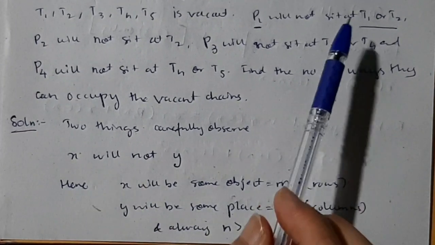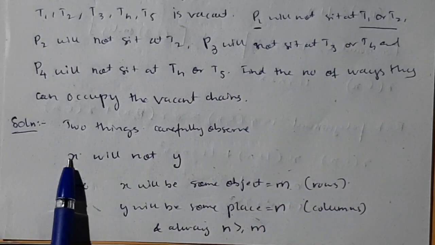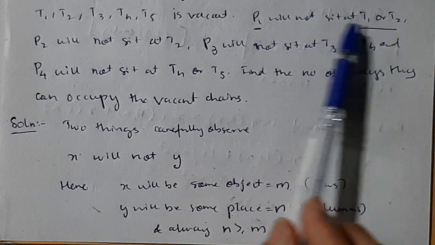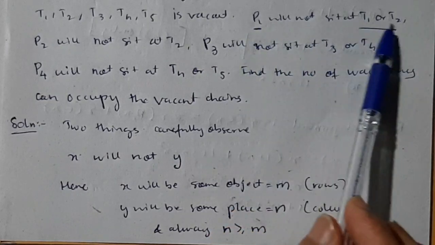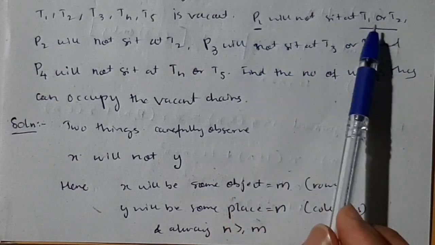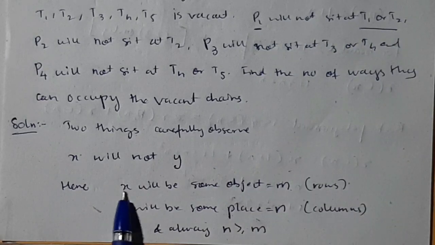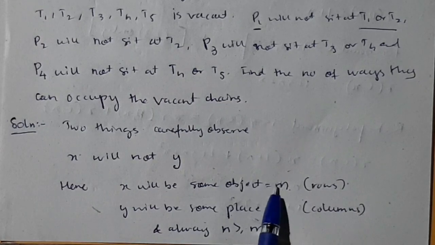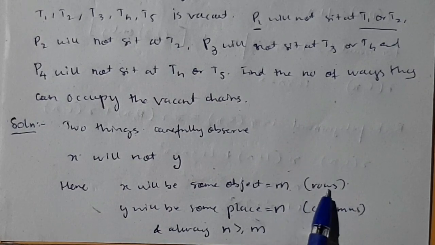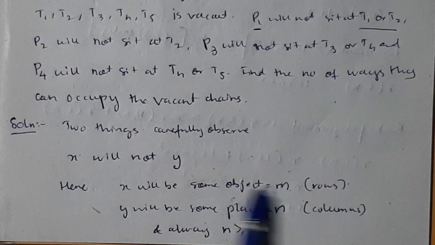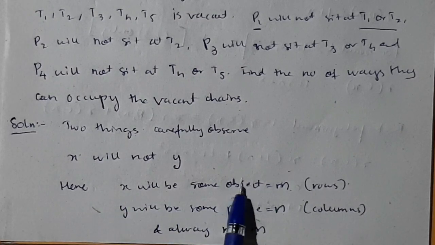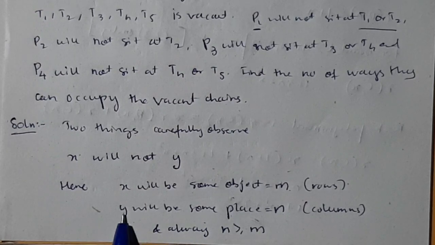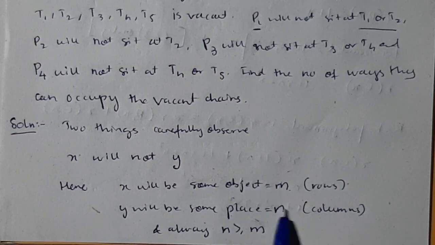Now, these conditions are given, right? Observe these conditions. X will not Y, means P1 will not sit at T1 or T2, okay. So P1 is X and T1 or T2 is Y. So person is X and tables are Y. Persons will be some objects, and that will be taken as M, the rows. You will understand when I show you the table, okay. First remember this, X means persons, they are some objects, and Y is some place, like table is a place, right? So Y can be taken as some place, and that you have to take in columns.